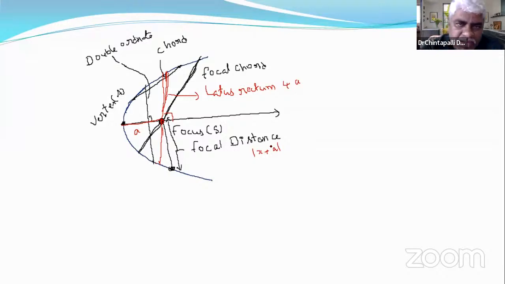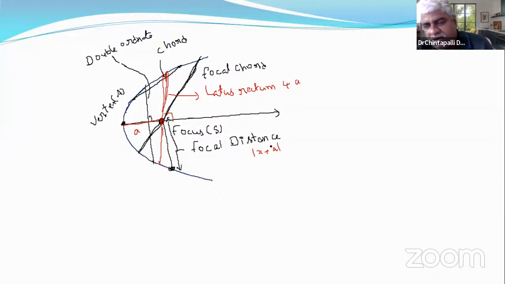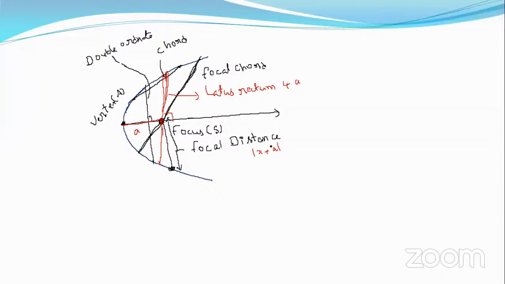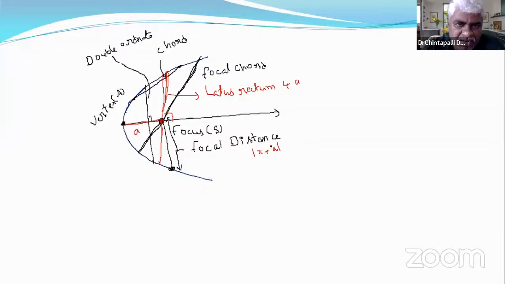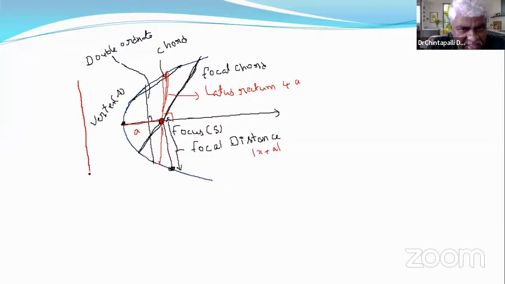Got it? Take a screenshot and try to draw a chart. The perpendicular distance from focus to directrix is 2a. That means a plus a, 2a. It's a very important concept.